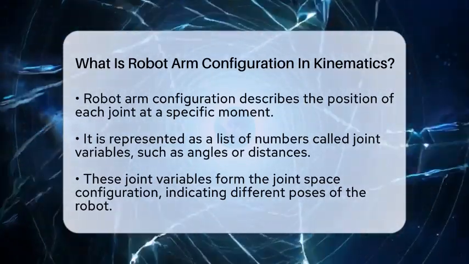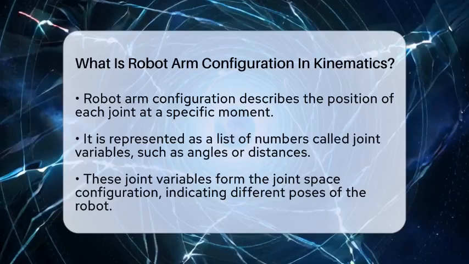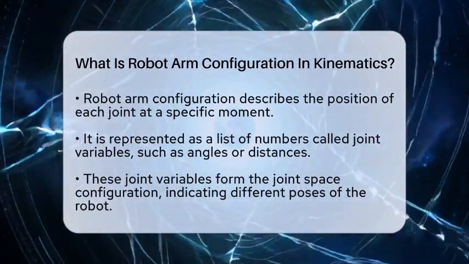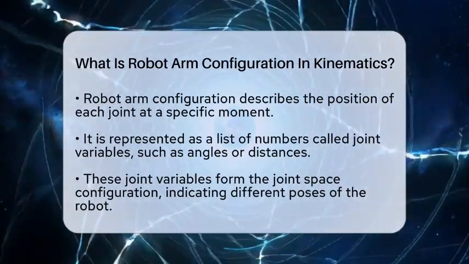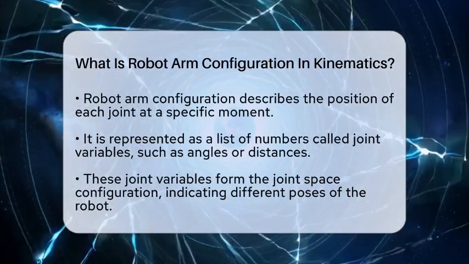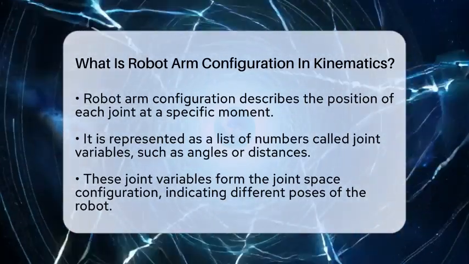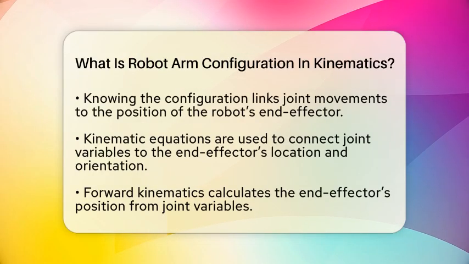In robotics engineering and development, these instructions are usually written as a list of numbers called joint variables. For a robotic arm with rotating joints, these numbers are angles. For sliding joints, they are distances. This list of numbers is called the joint space configuration. Each unique set of these numbers shows a different pose or shape of the robot.